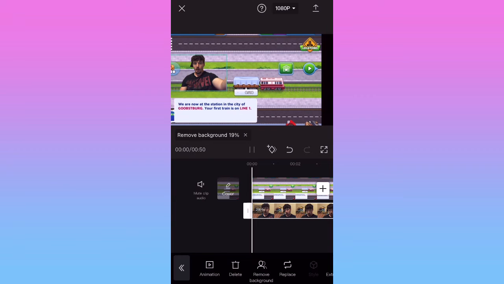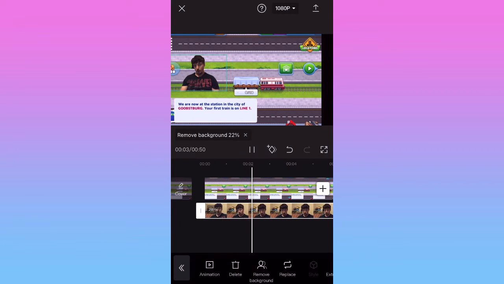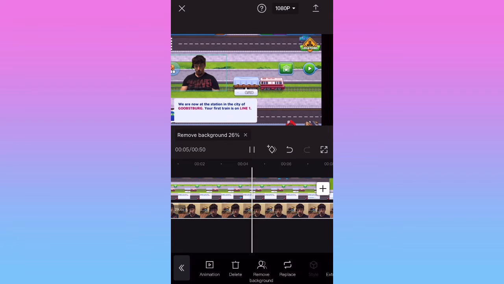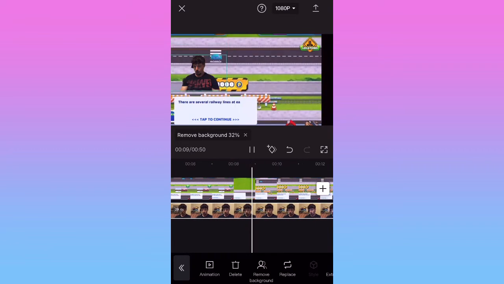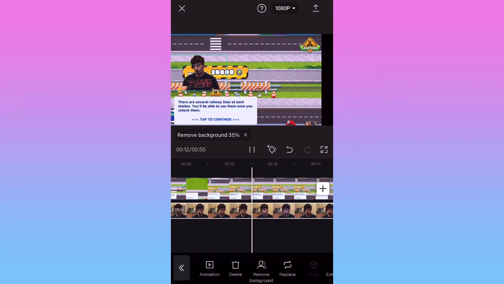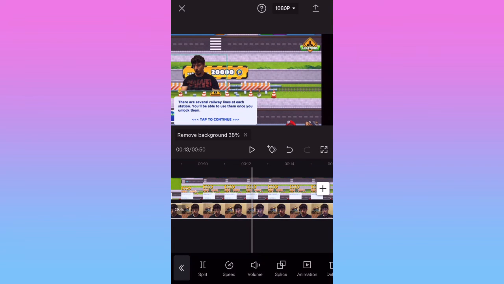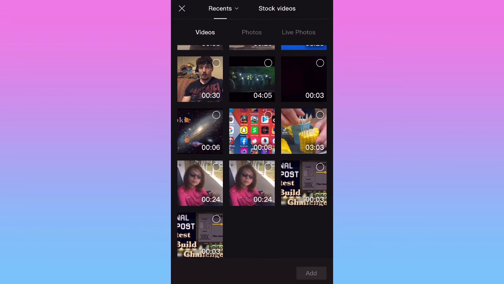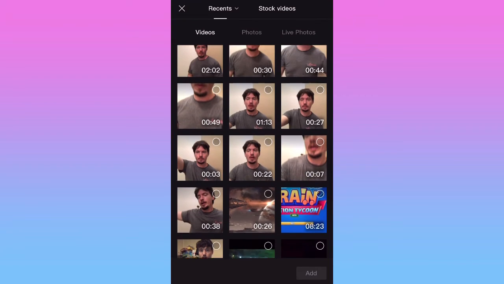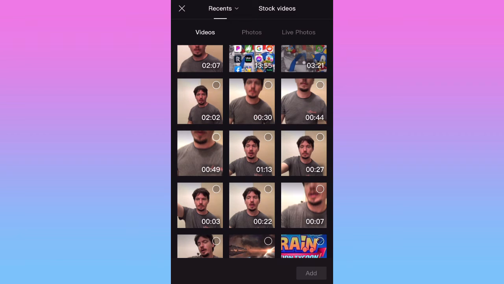We can just play it and see what it looks like. So we're going to go ahead and you can see that maybe it's a little choppy. So let me just go ahead and delete this and bring up my earlier footage and show you again. So in order to delete this, we go over here, we hit delete. Now we're going to add an overlay, and let's say